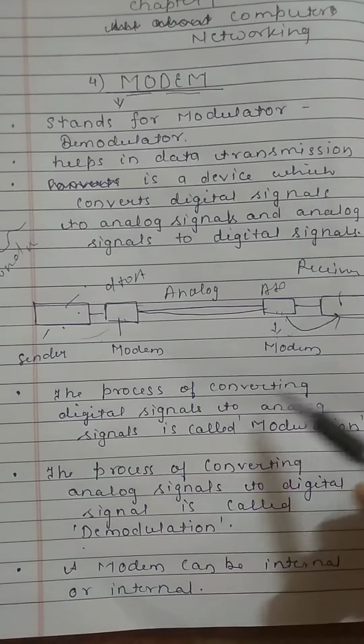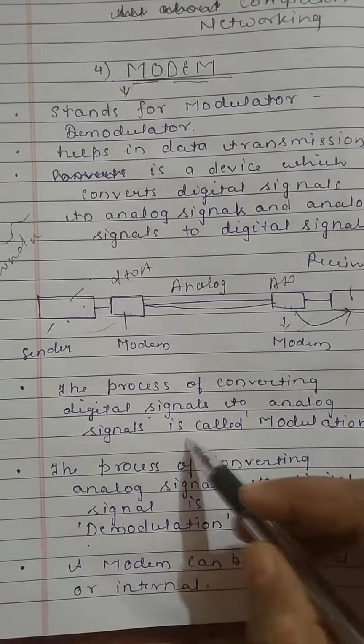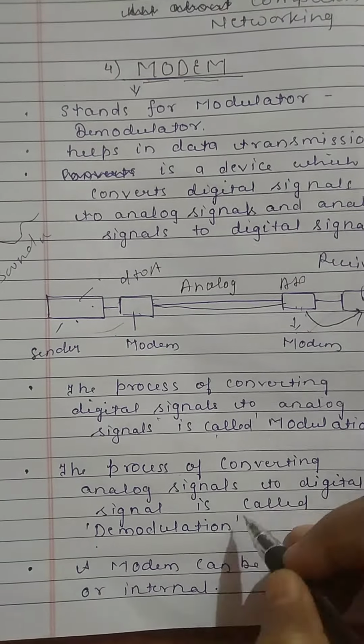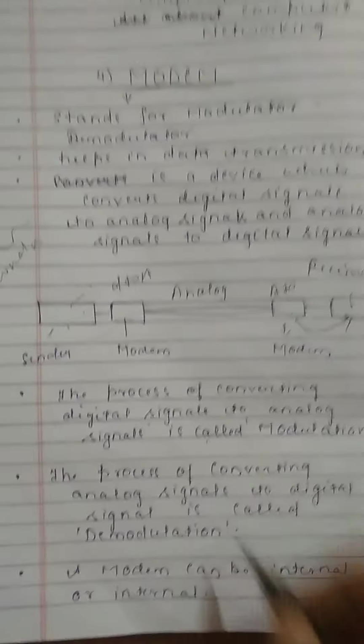After that, the process of converting digital signal to analog signal is called modulation, and the process of converting analog signal to digital signal is called demodulation.